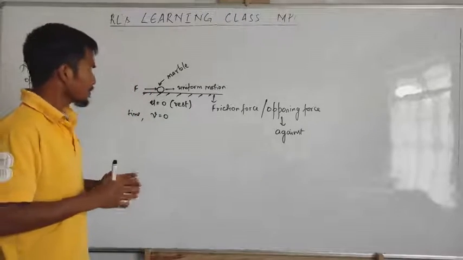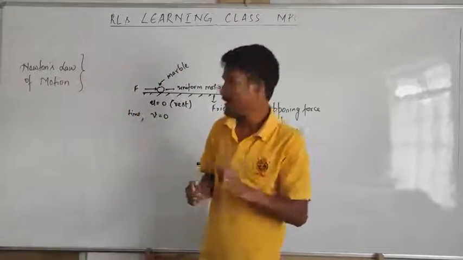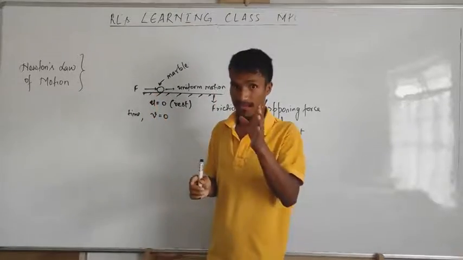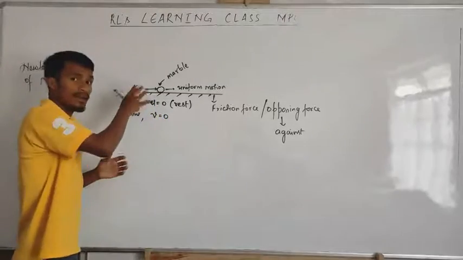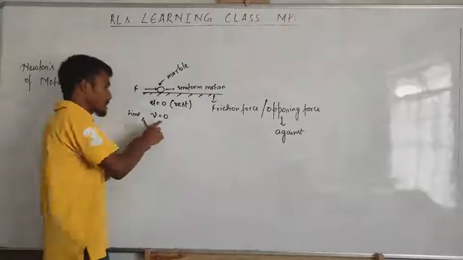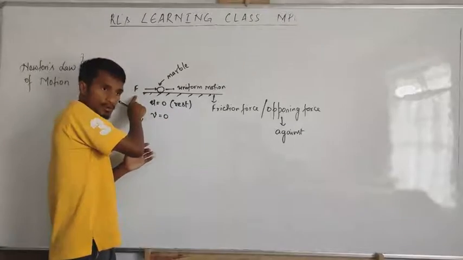Now, what does Newton's first law say? If the object is at rest, the object will remain at rest until and unless some external force is applied. After some time also it will remain at rest, and it moves only when we apply force.